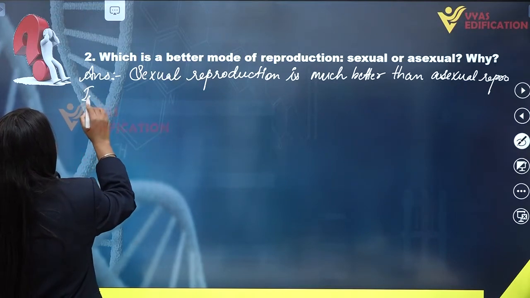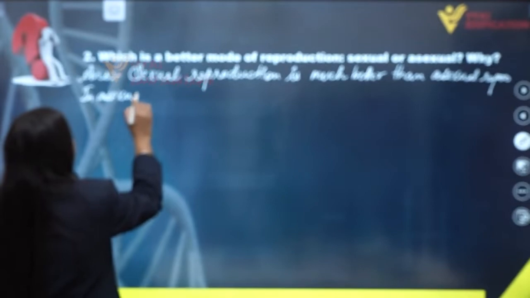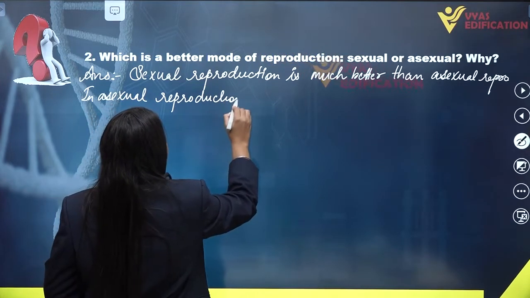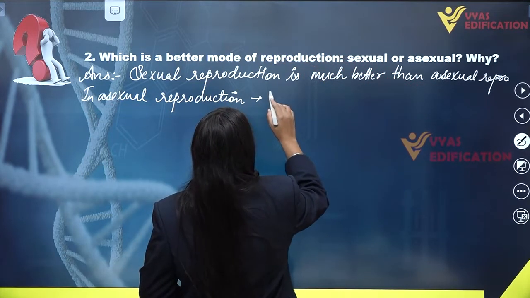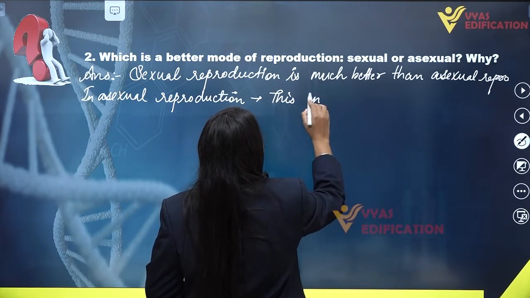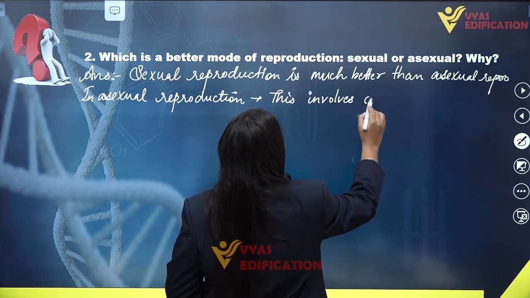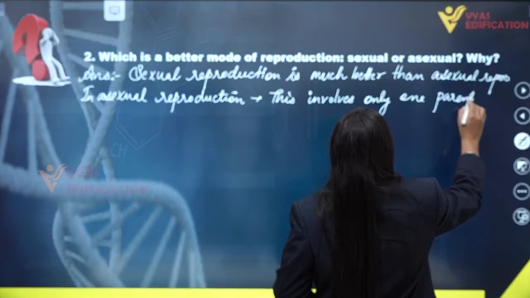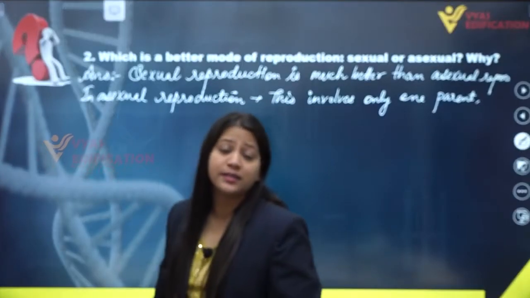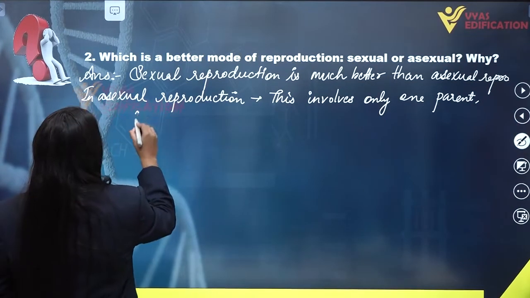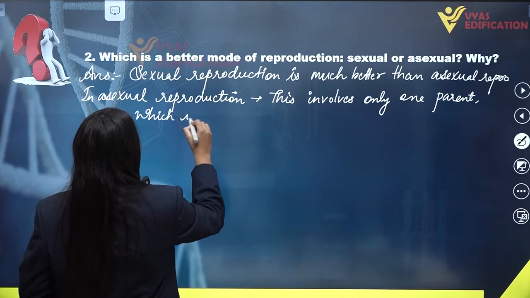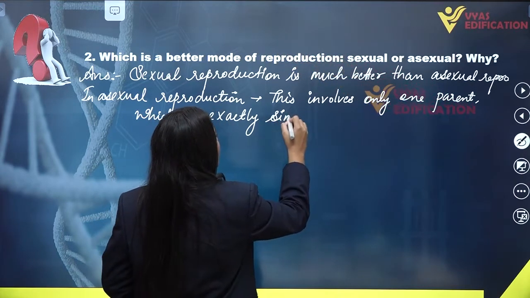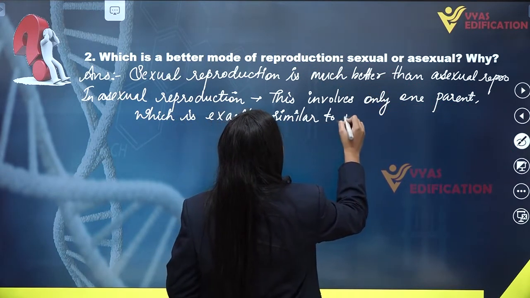This is because asexual reproduction involves only one parent, which is exactly similar to its parent.